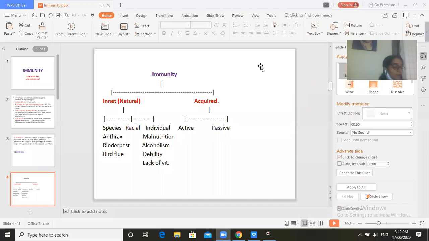If the person is alcoholic, then he is susceptible to liver infections. In case of malnutrition, that person becomes susceptible to various diseases, deficiencies, or tuberculosis, like that. Lack of vitamins makes one susceptible to various vitamin deficiencies. So this is innate immunity, which provides resistance and also provides susceptibility.